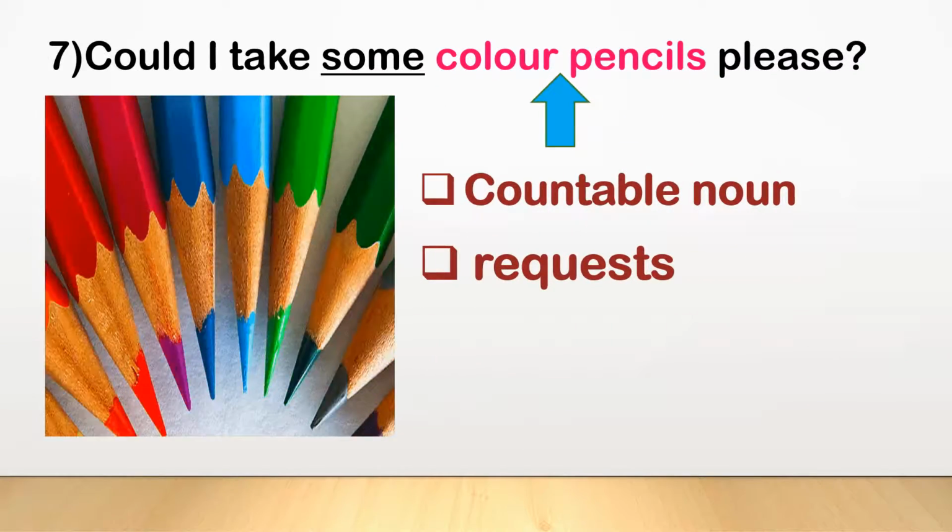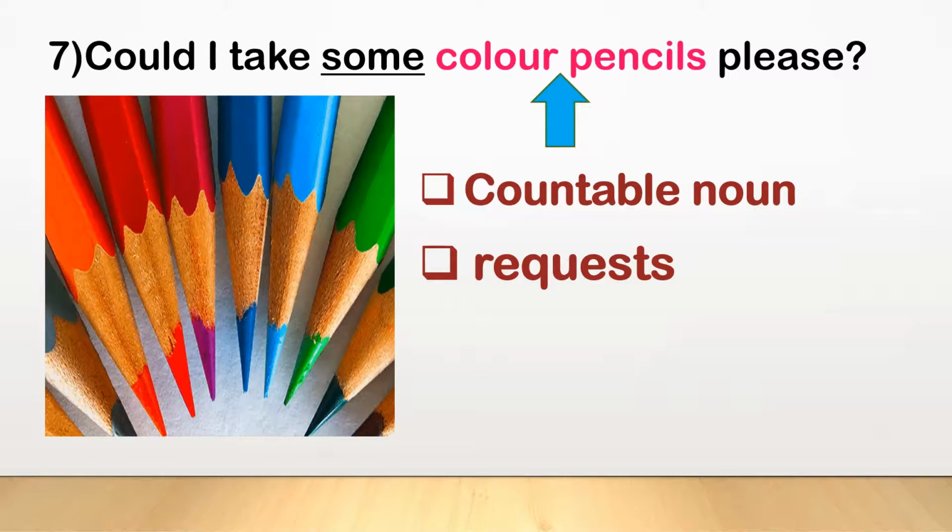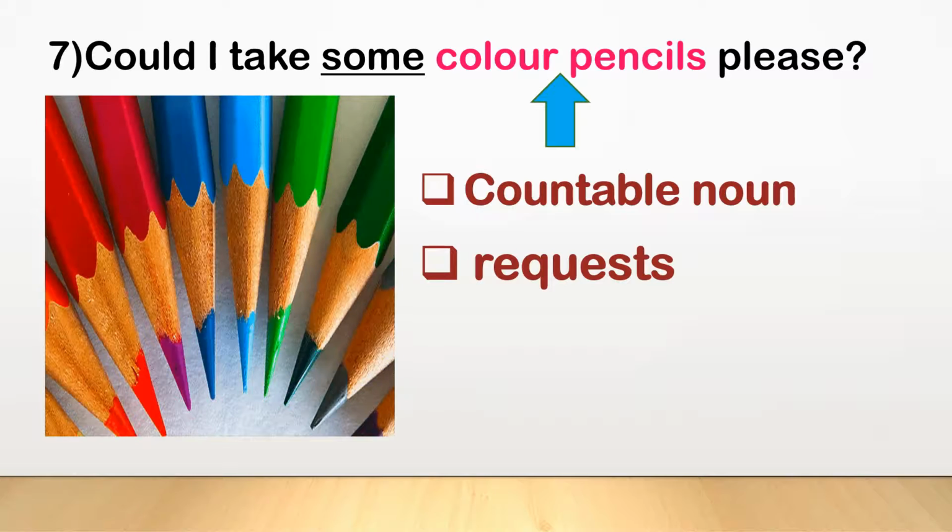Now let us see the next example. Could I take some color pencils please? Children, in this sentence we use some because the word color pencils is a plural countable noun. We can count the pencil and this is also an interrogative sentence in which someone is requesting. So, the sentence is, could I take some color pencils please?